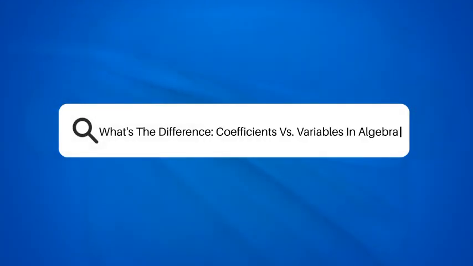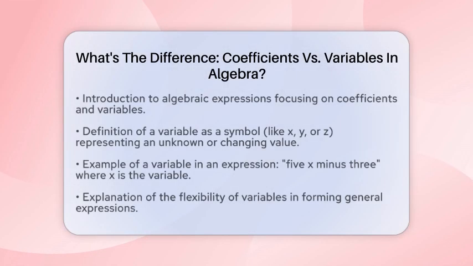What's the difference, coefficients versus variables in algebra? Have you ever wondered what makes up an algebraic expression? Today, we are going to break down two key components, coefficients and variables. Understanding these terms is essential for anyone looking to master algebra.